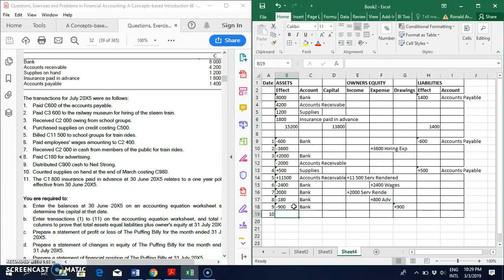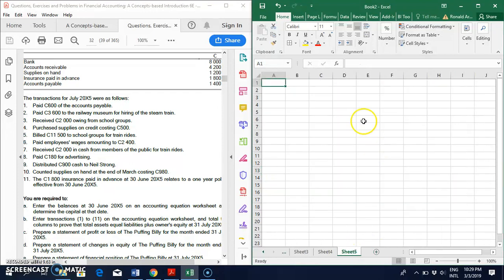Transaction 10. It says we counted the supplies on hand and it comes to 980. So now we must say we had supplies of 1,200. We purchased supplies of 500. So how much supplies do we have? So we go to the next page. So we say our opening balance for supplies is 1,200.